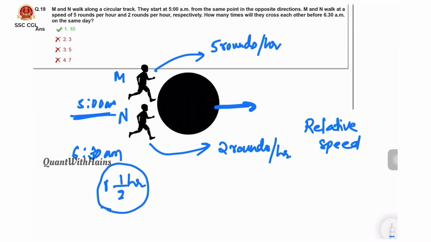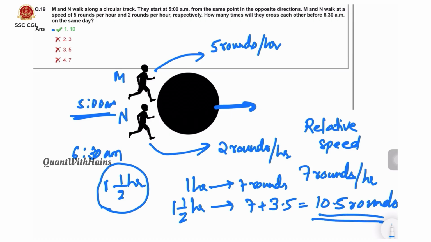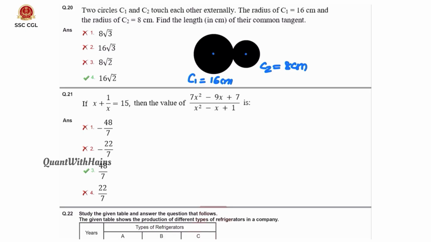That is 5 plus 2 is 7 rounds per hour. That means in 1 hour they make 7 rounds relatively. In 1 hour, 7 times they meet each other, they cross each other. They are asking for 1.5 hours. That is 7 plus half of 7, which is 3.5, so 10.5 rounds. This many times they will meet each other. That is option 1.